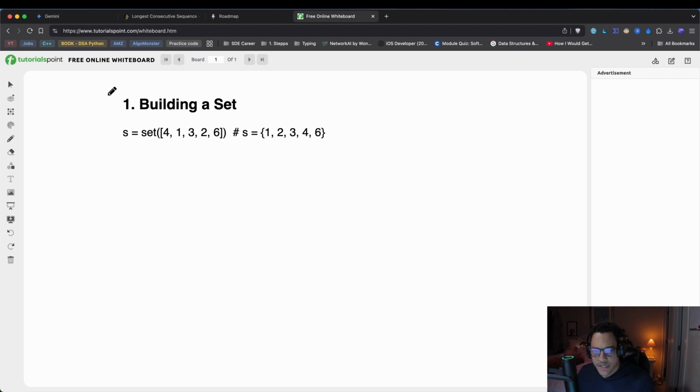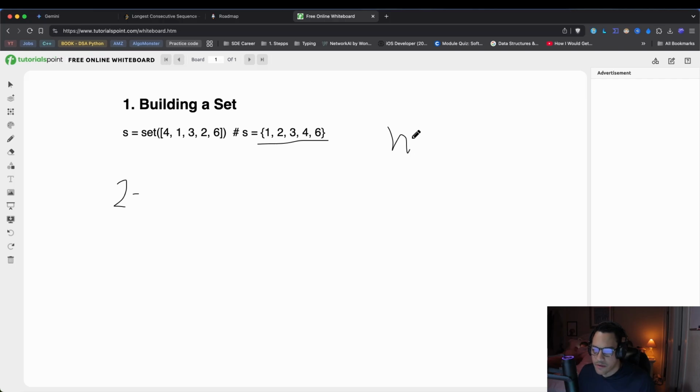So the first step was building the set. Now we know that with the set, and I'm using this as an example, this is going to be our original array: 4, 1, 3, 2, and 6. We're going to convert that into a set, just like that. And let's say our output set is going to be this right here. Now the second step we need to do here is iterate over our original array.